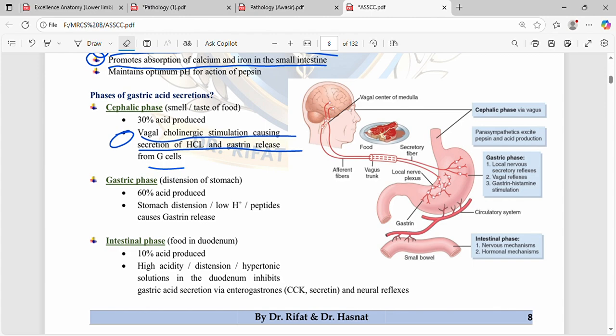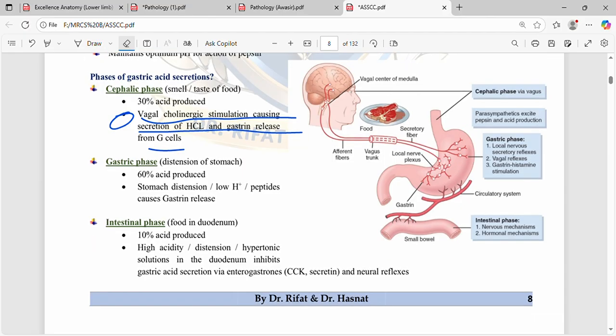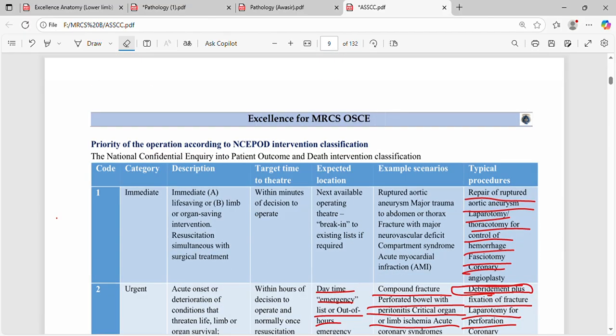Gastric phase: distension of the stomach due to food, 60% of acid produced, stomach distension, low pH, peptides, and gases cause gastrin release. Intestinal phase: food in the duodenum, 10% of acid produced, high acidity, distension, and hypertonic solution in the duodenum inhibit gastric acid secretion through enterogastrones, CCK, secretin, and neural reflexes. So these are the three phases of gastric acid secretion.